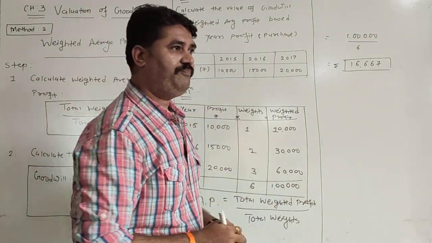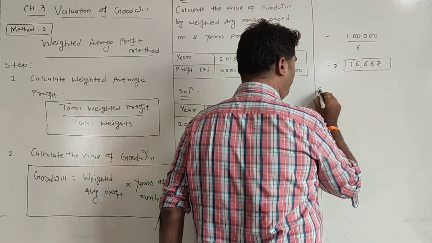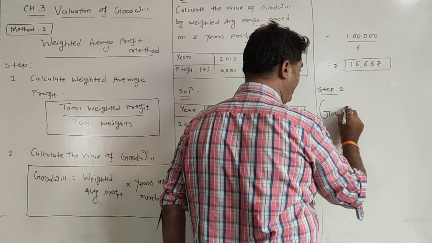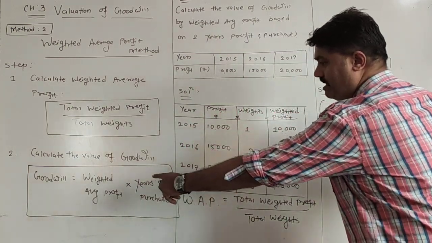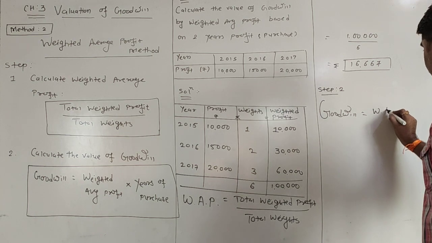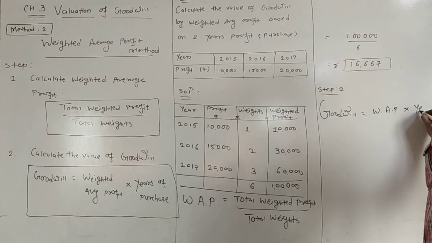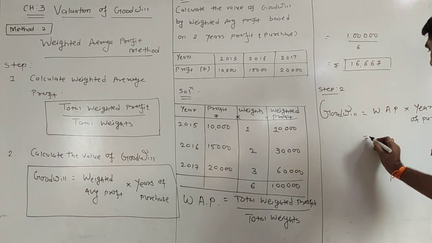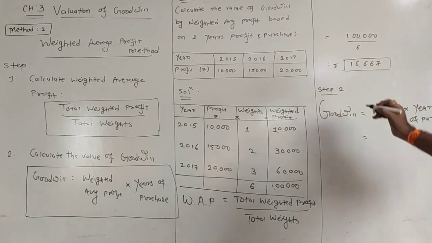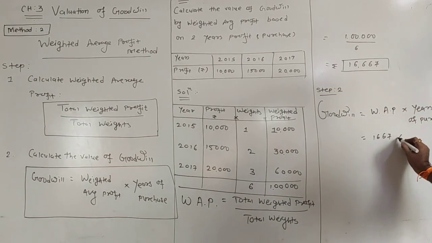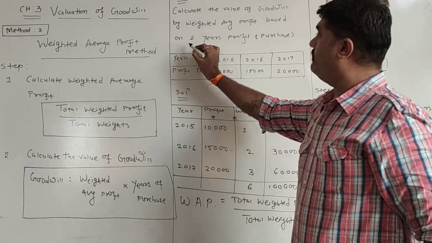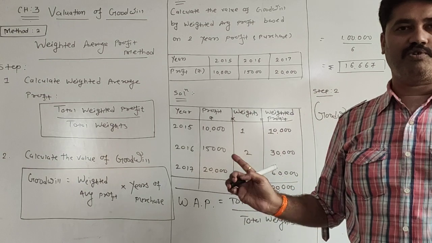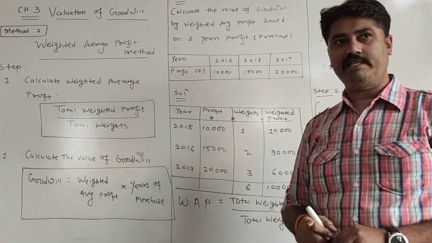Okay. Now, the last step, step number 2, is to calculate the value of goodwill. The formula is weighted average profit into years of purchase. If we multiply weighted average profit, that is 16,666.67, into years of purchase, which is always given, as we have seen last time also. We are not supposed to find the years of purchase. It is always given in the sum itself.